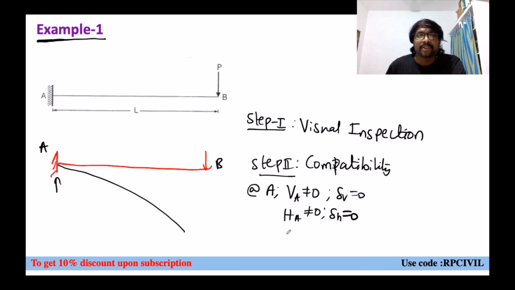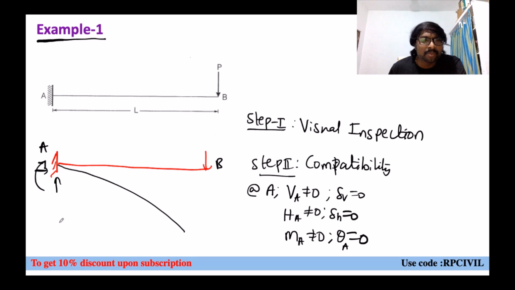And when you are having momentary reaction at this place here, when momentary reaction is there, what will happen? Obviously theta A equal to 0, slope at that place 0. So therefore, this diagram is wrong or correct? This diagram is wrong now, right? So this is how we have to ensure the compatibility conditions, right? Now how can you modify this diagram now?